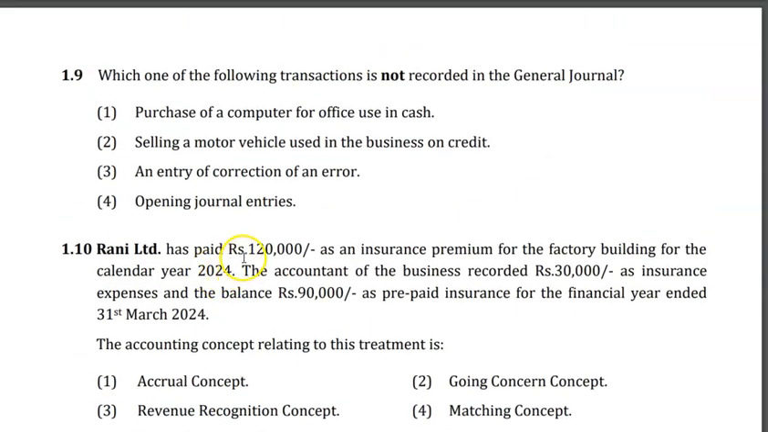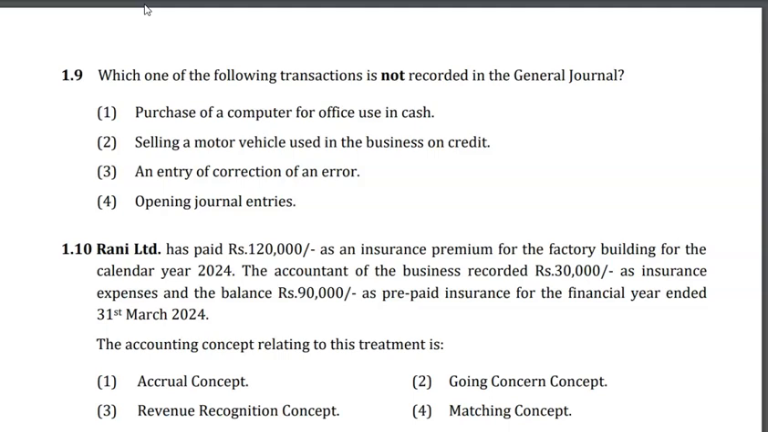1.9. Which one of the following transactions is not recorded in the general journal? So if you take a journal entry or general journal, which one will not be recorded? Number 1, purchase of a computer for office use in cash. Second, selling a motor vehicle used in the business on credit. Yeah, definitely you have to use it. This is a disposal. So definitely you have to record it in the general journal.